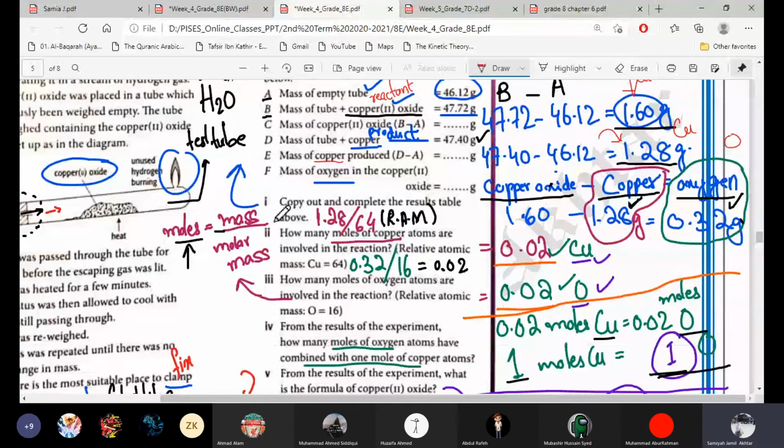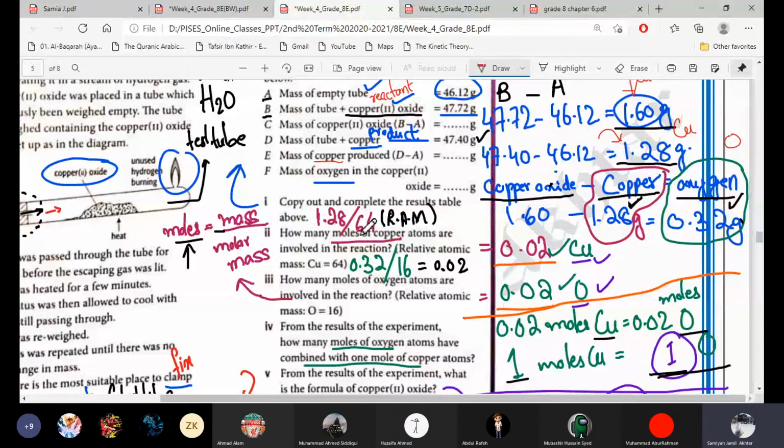Next, the question is number 2. Number 1 was to copy out and complete the results in the table above, which we already completed. Number 2 is how many moles of copper atoms are involved in the reaction. Now we'll use the same formula. They're asking us about the moles. The mass we already know. We took out the mass of copper, 1.28.